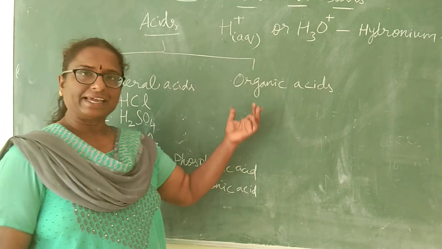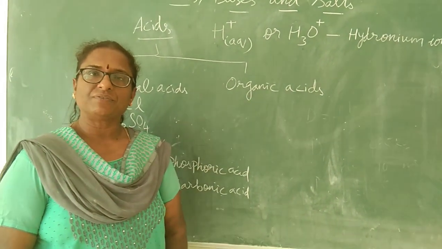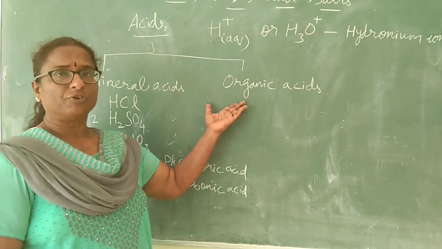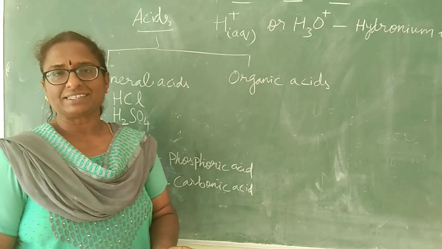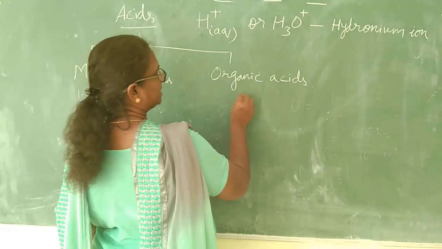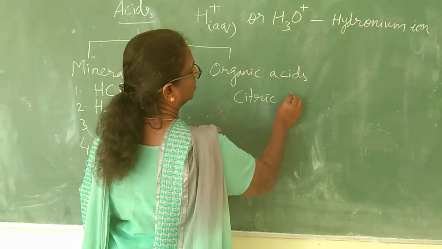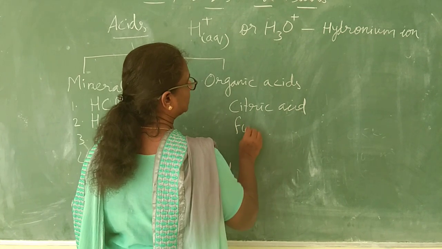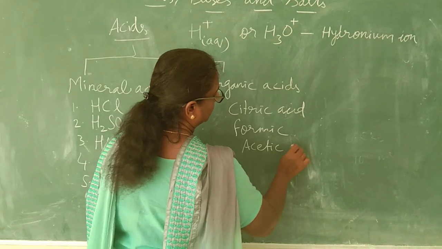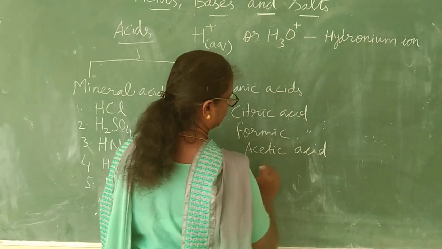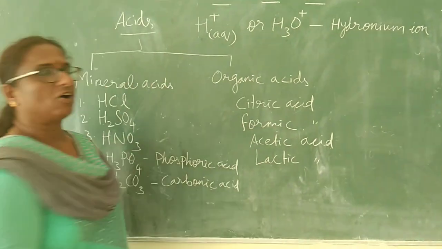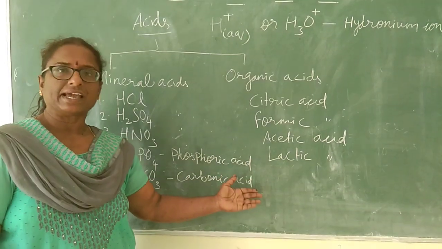Now coming to organic acids. These acids we get from plants and animals, so they are called organic acids. You may not know these acids, but you have tasted an orange, an apple; all these things have acids, that is citric acid, formic acid, and many more organic acids are there.